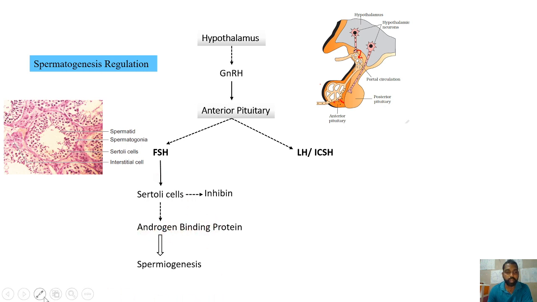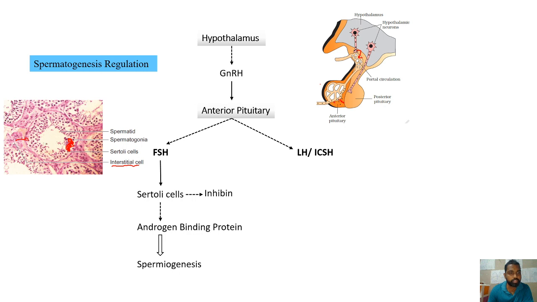So when this androgen binding protein is released from these Sertoli cells, they will bind with the androgen which is generated from the interstitial cells. So here the interstitial cells release the androgens.